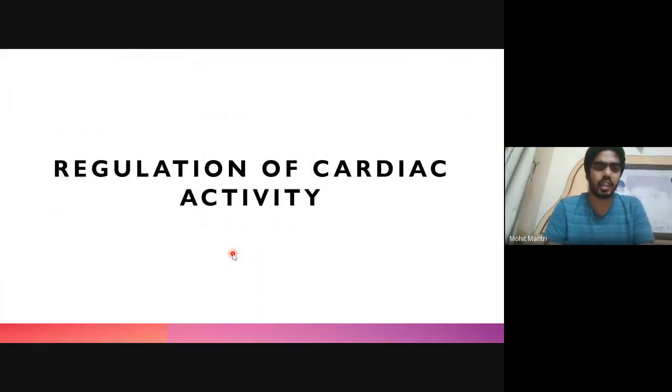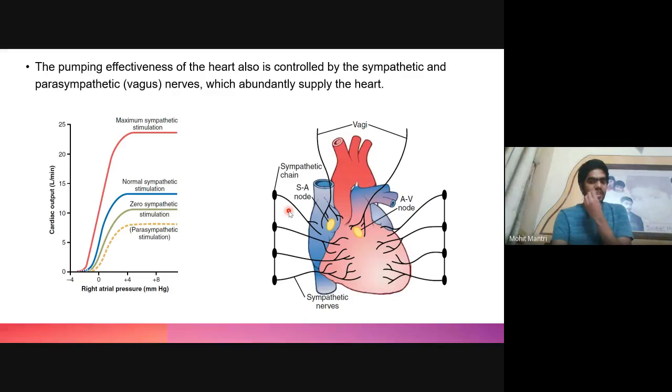So, regulation of cardiac activity. The contraction and the activity of the cardiac muscle can be regulated by sympathetic as well as parasympathetic nerves, which are also known as vagus nerves. These nerves are bound to the SA node as well as the cardiac muscles of the heart. The sympathetic nerves are mostly connected to the ventricular muscles, and the parasympathetic nerves are usually connected to the atrium and the nodes, which are the SA node and AV node.